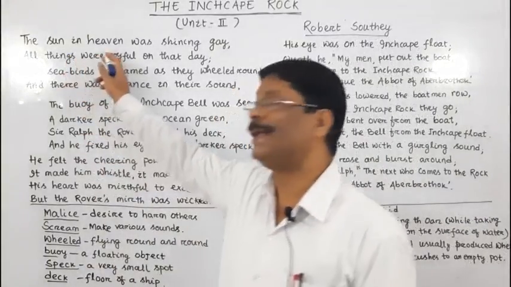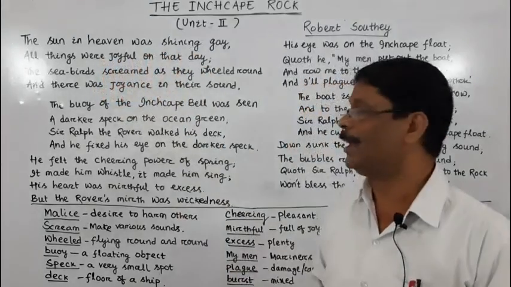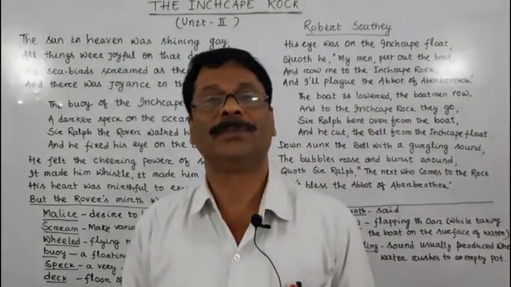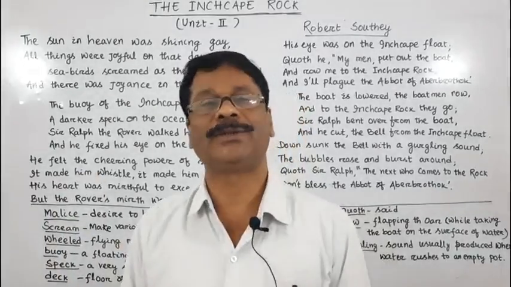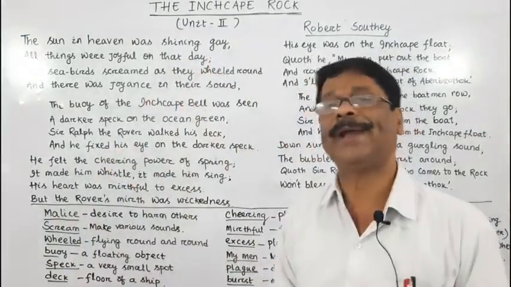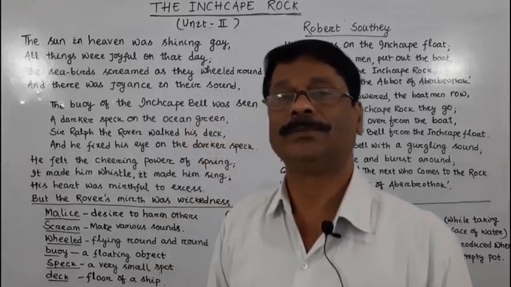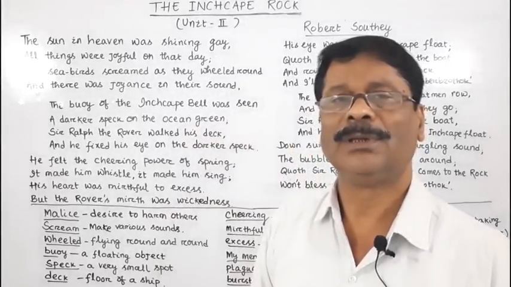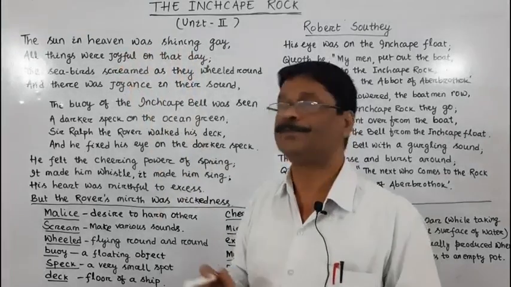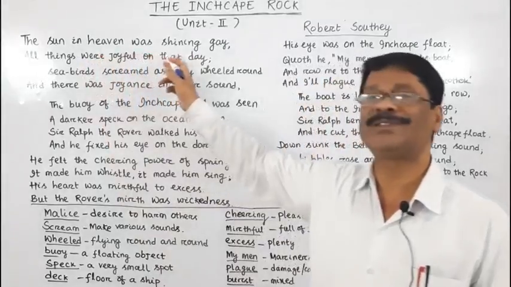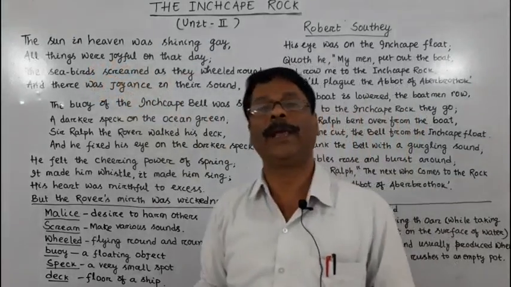The sun in heaven, here the sun in the sky, was shining gay. Here gay means bright. Gay means also happy. Gay has also other meanings. But here gay means bright. On the day when he set out on his voyage, the sun was shining brightly in the sky. The sun in heaven was shining gay. All things were joyful on that day.